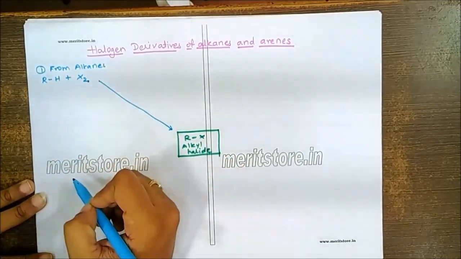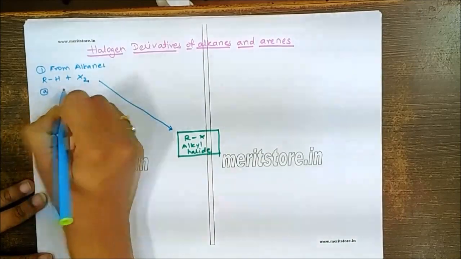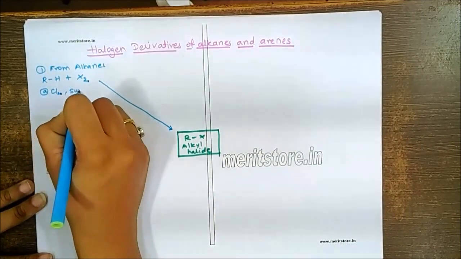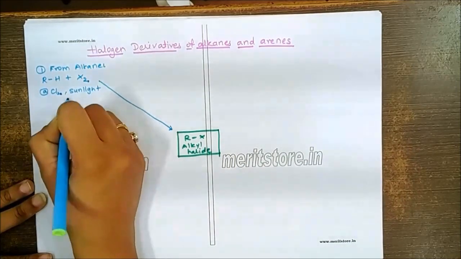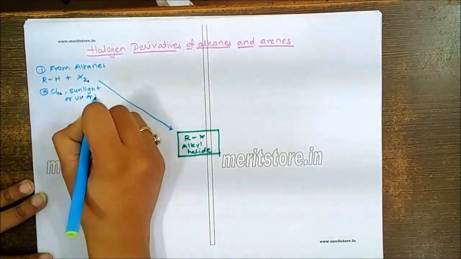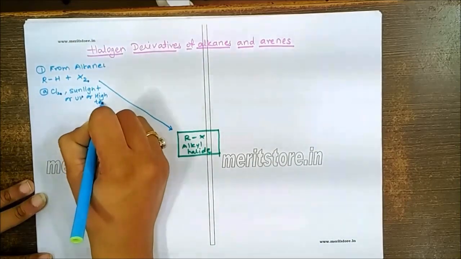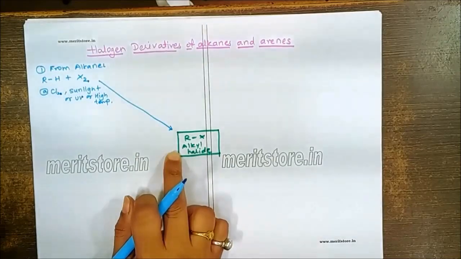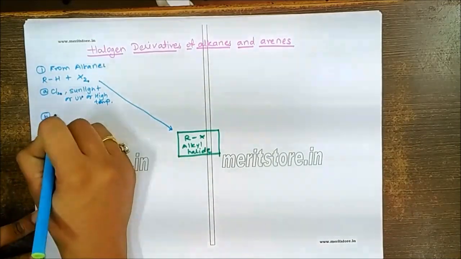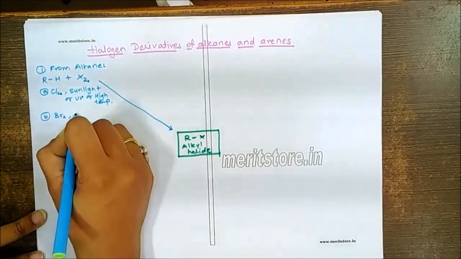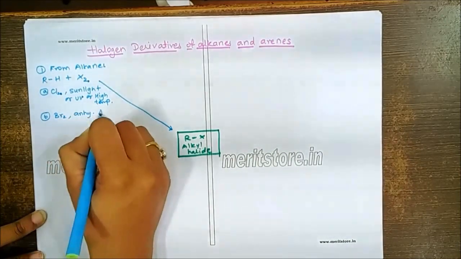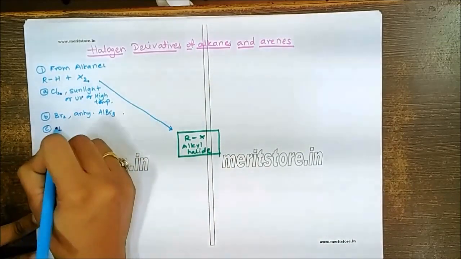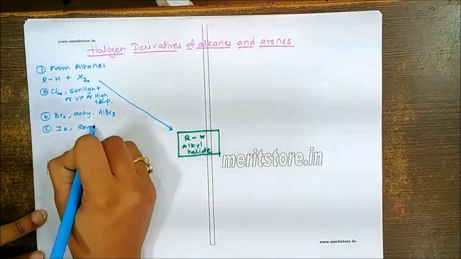Now, here we have different conditions. For example, instead of the halogen, we can use chlorine. If you are using chlorine, we need a condition like sunlight, or UV light, or high temperature. All these conditions clearly indicate chlorination, and that will give you the formation of alkyl chloride. We can also use bromine here, but bromine needs anhydrous AlBr3 as a catalyst. But in case of iodine, the reaction is reversible in nature.